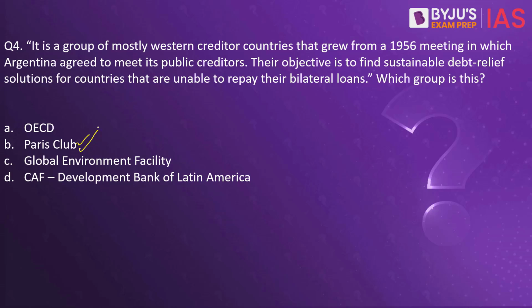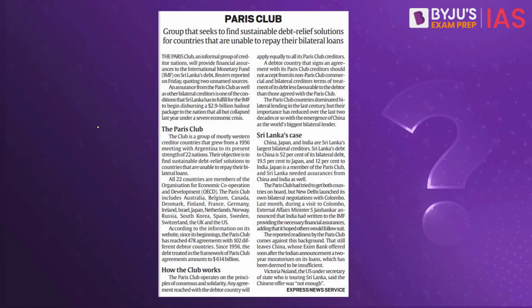This was initiated in the form of a meeting that was held in 1956 where Argentina had agreed to meet the creditors, that is, those institutions that had given the loan to Argentina. The Paris Club, as you know, is an informal club of different nations coming together. They basically provide financial assurance to the IMF. The IMF can then go ahead and give a loan to different countries, and that is what has happened in the case of Sri Lanka as well. As you know, Sri Lanka right now is asking for a loan of $2.9 billion from the IMF to come out of its latest economic crisis.